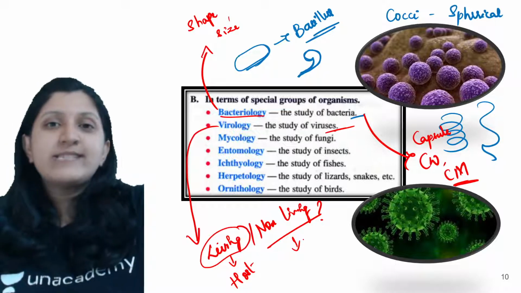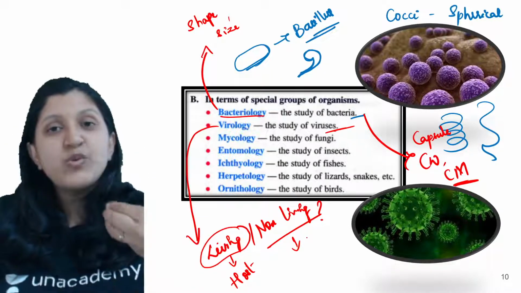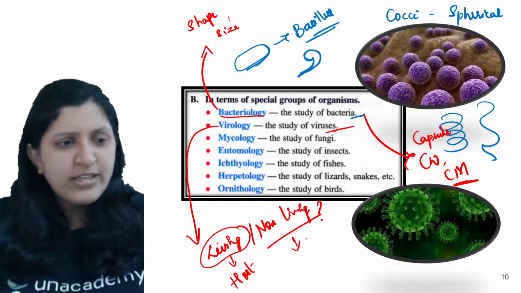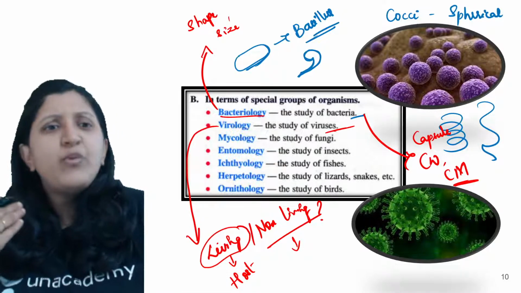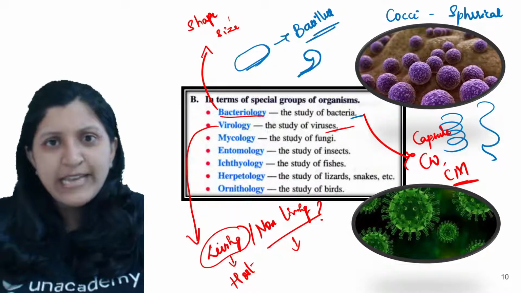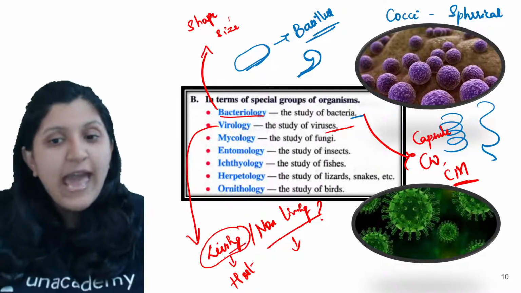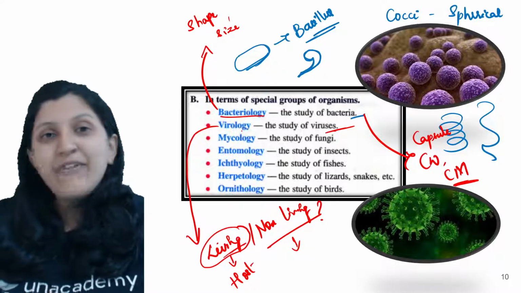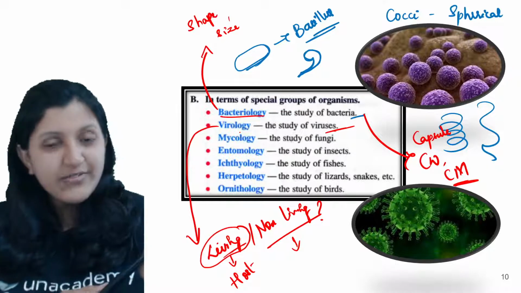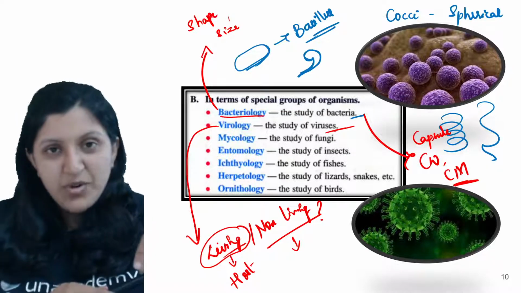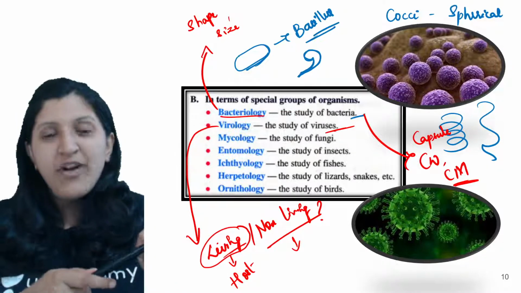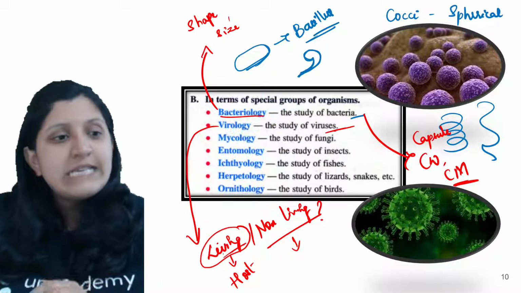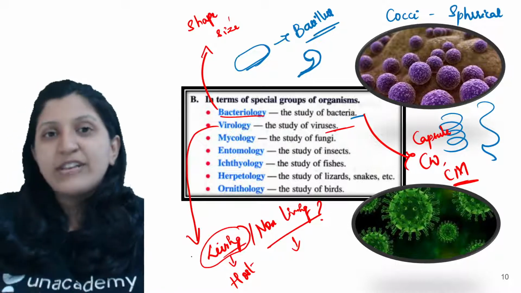But as soon as it enters the human body, the plant body, the bacterial body, or the fungal body, whichever living organism it enters, there it is going to act as a living organism. And that is why you do not see virus under any category. Not in Monera, not in Protista, not in fungi, plantae, or animalia. We need to place this as a different category itself.